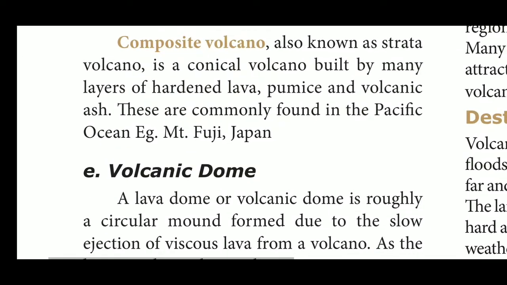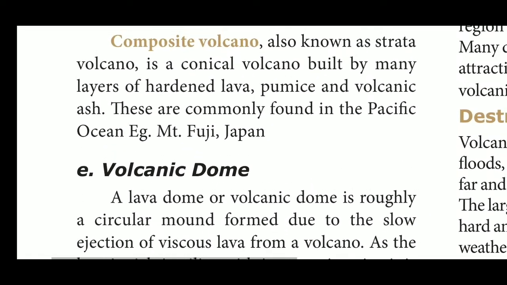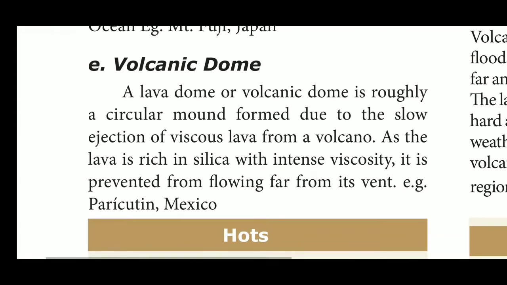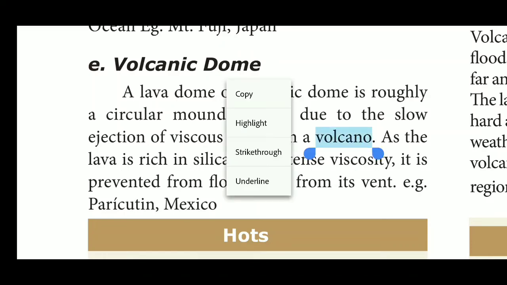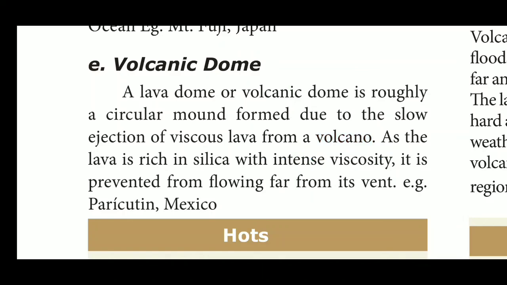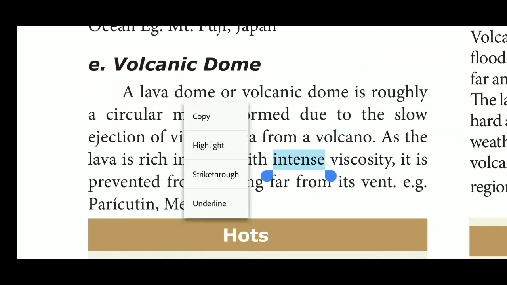And the next one is the volcanic dome. A lava dome or volcanic dome is roughly a circular mound formed by the slow ejection of viscous lava from a volcano. So in this type of volcano, the lava and magma ejection is in motion.